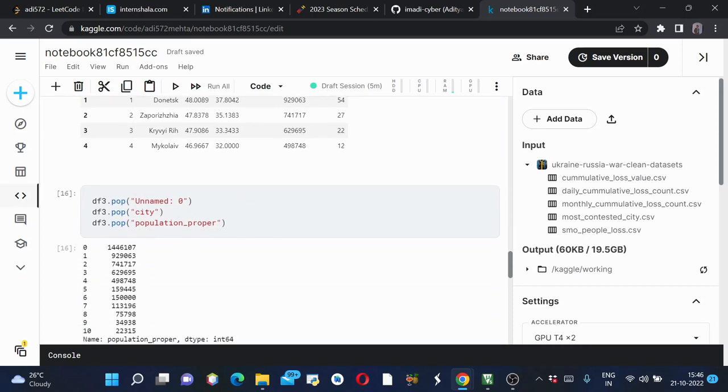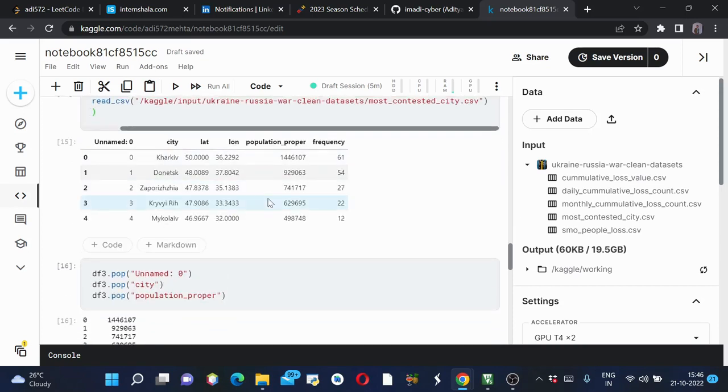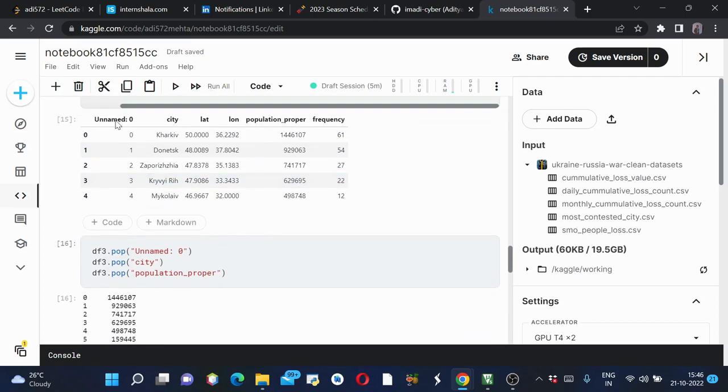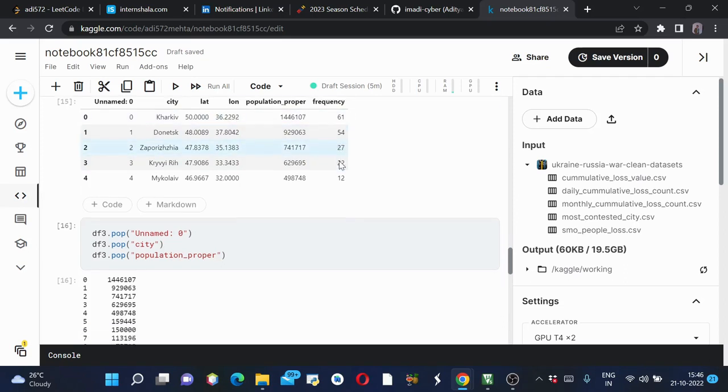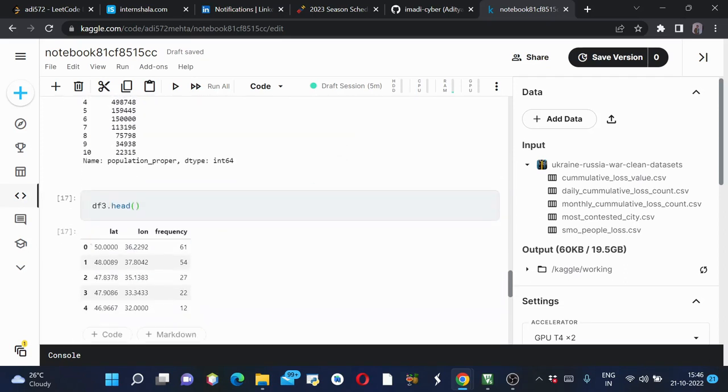Now I'll be popping the columns which I don't need. So this unnamed zero I don't require, city column I don't require, and I also don't require this population. I just need latitude, longitude, and frequency. So now my data frame looks like this.